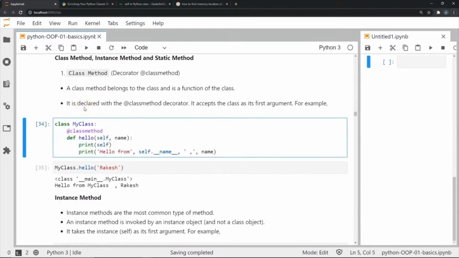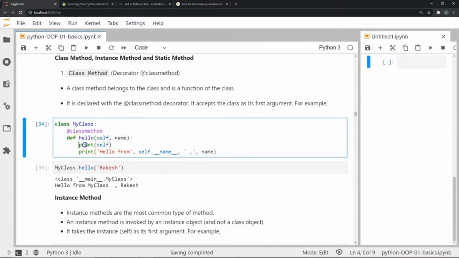Finally, before we conclude this topic on the introduction into OOP, let's talk about class methods, instance methods, and static methods. Now, class methods are declared with the @classmethod decorator, as you can see here. It accepts the class as its first argument. So in this case, I'm going to define a class called myClass. I'm going to use this @classmethod decorator to say that whatever follows is going to be a class method. And I've defined a class method called hello that uses again self and a name attribute.